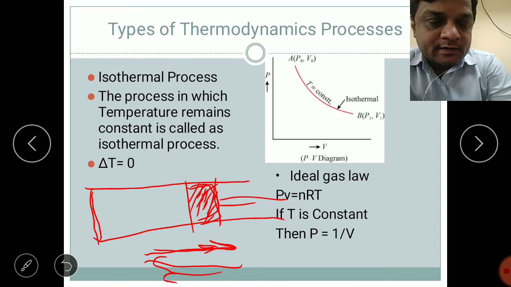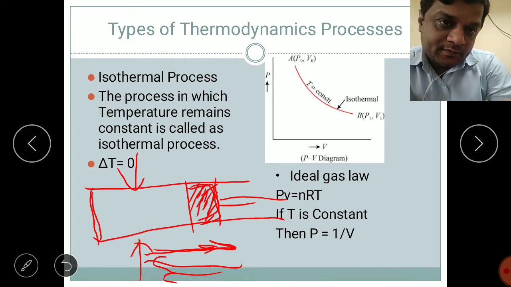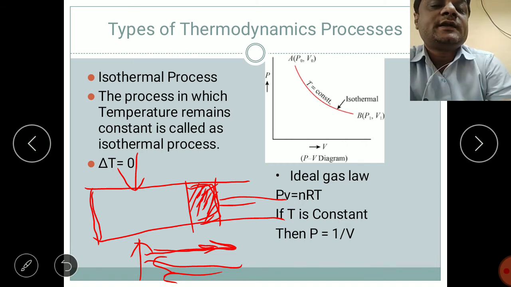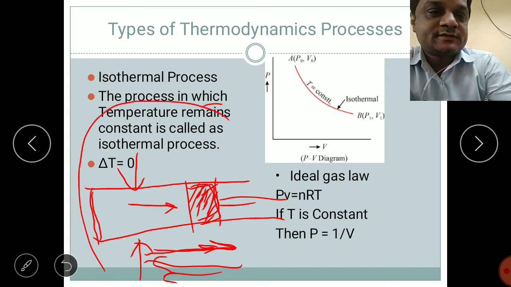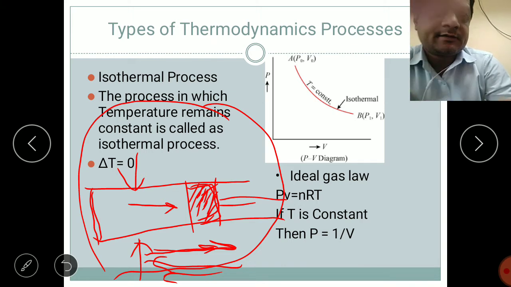If we apply pressure to the gas inside the cylinder, the pressure in that gas will increase. Due to the increase in pressure, the piston will move in this direction, and the whole assembly is kept at room temperature. The temperature always remains constant.